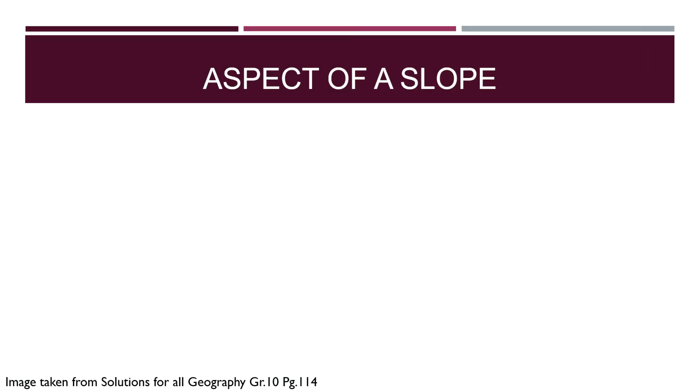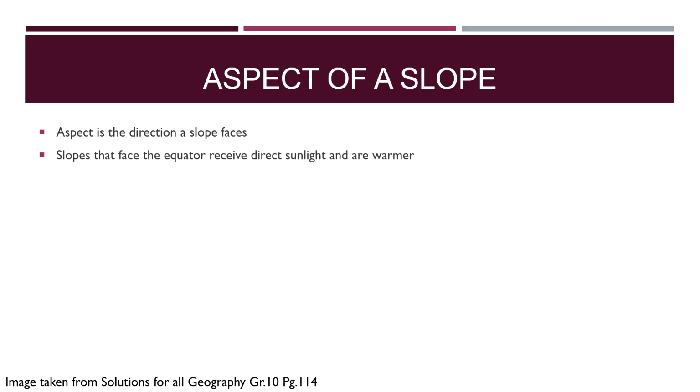But then you also have the aspect of a slope. So aspect means the direction in which a slope faces. That is the aspect of a slope. In which direction is the slope facing? So slopes that face the equator receive direct sunlight and would then be warmer. But slopes that face the poles will receive oblique sunlight as well. So this low angle sunlight, and they will thus be colder.